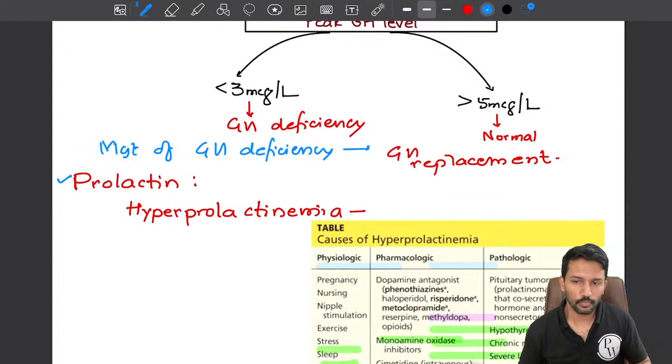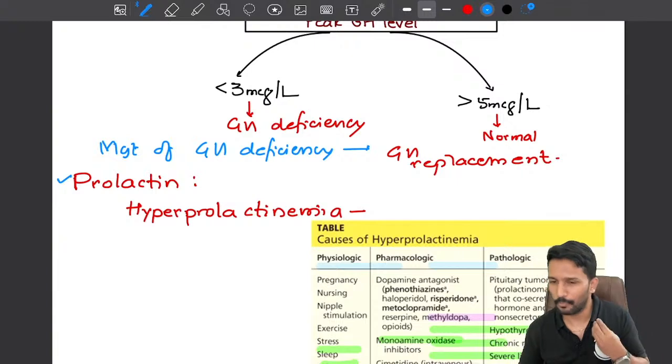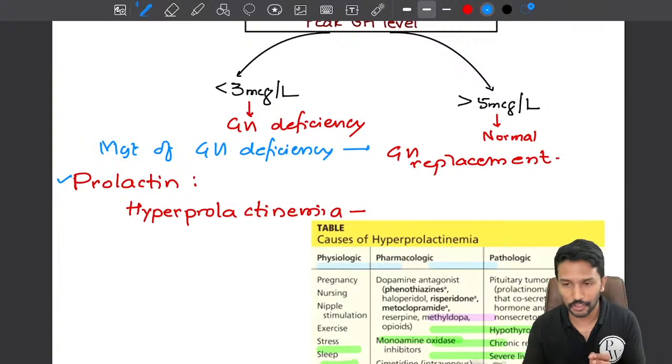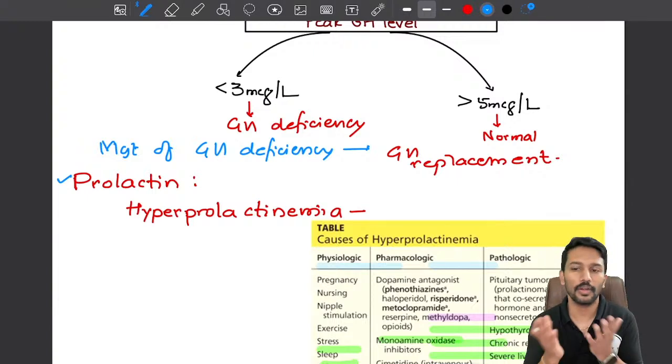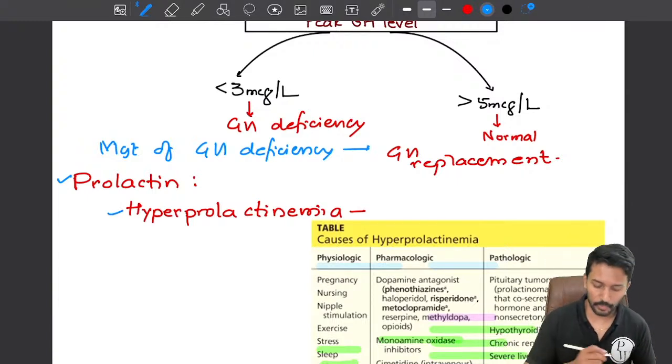Prolactin excess is well known. Prolactin deficiency is known to cause only one symptom, that is lactation failure. In a male, prolactin deficiency never gets recognized because they are not symptomatic of it. In females, it leads to failure of lactation. If the patient is non-pregnant, you will never recognize that they have prolactin deficiency. So all questions, all clinical cases will be related to increased prolactin levels, hyperprolactinemia.